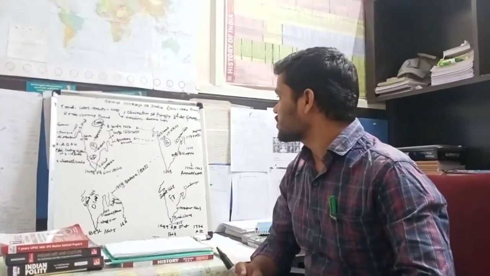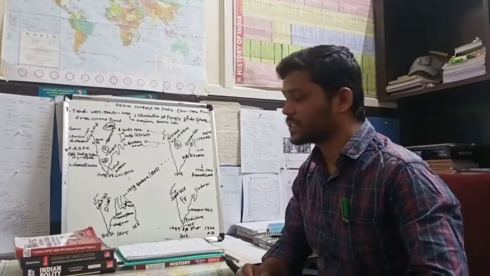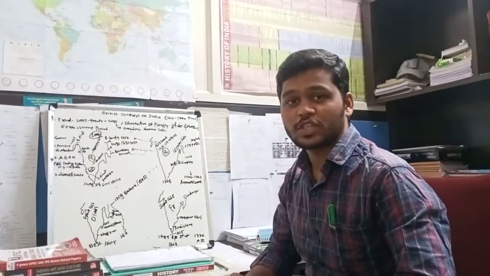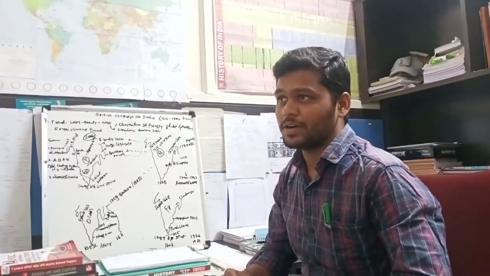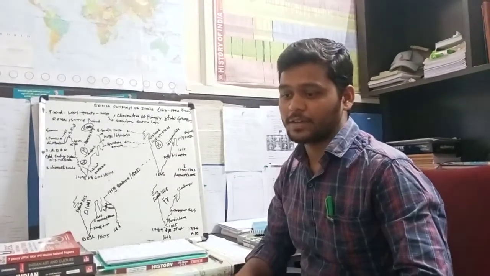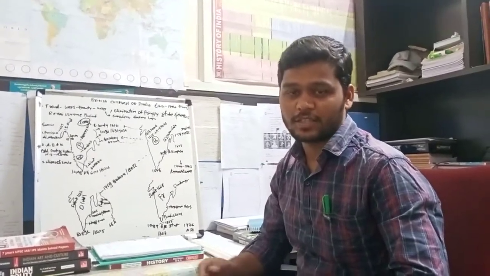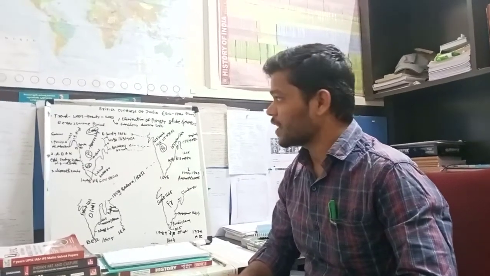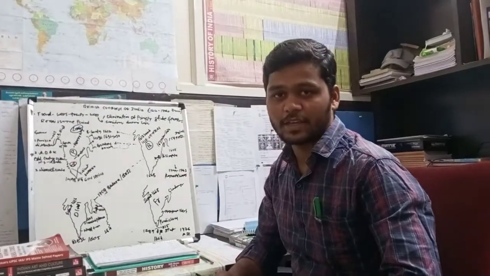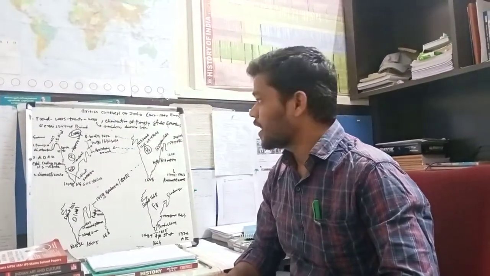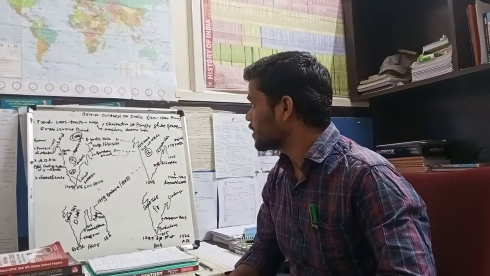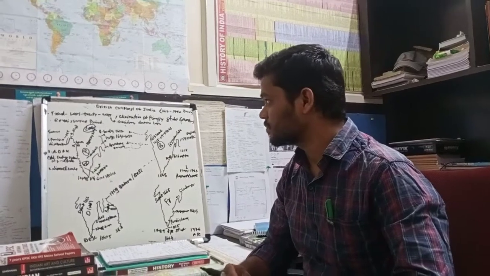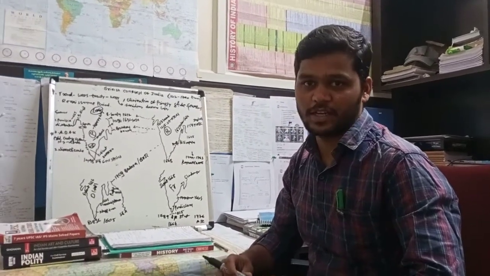In this British conquest of India, how are we considering ancient Indian history, medieval Indian history, modern Indian history? There is no particular year to start them, but we are considering it depending on the circumstances. We consider ancient Indian history as starting with the Stone Age and ending with the Delhi Sultanate. The Delhi Sultanate starts medieval Indian history.